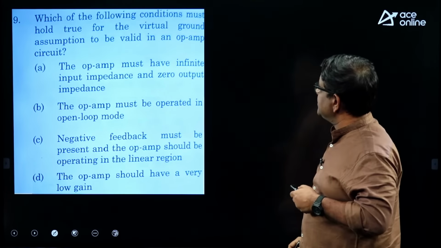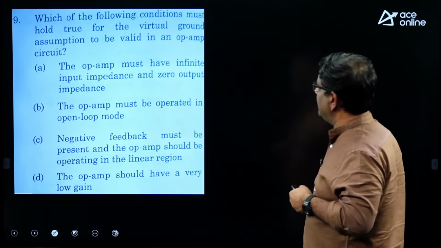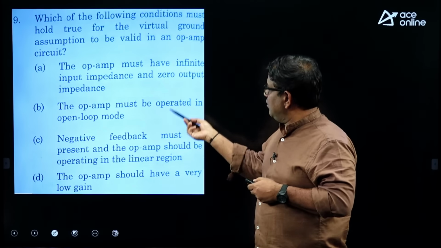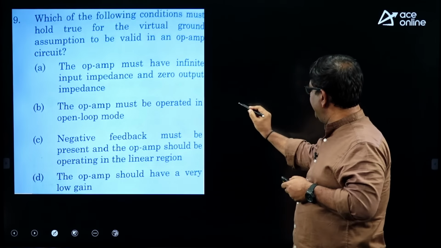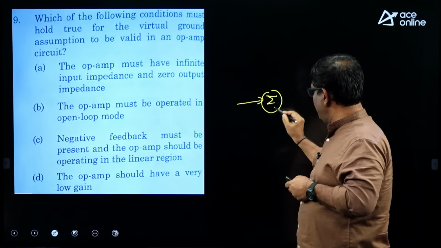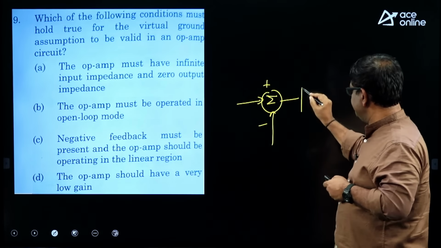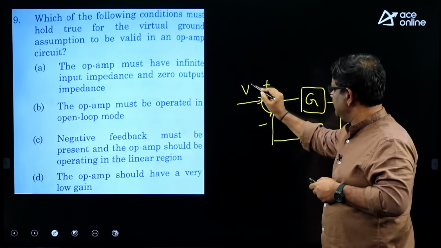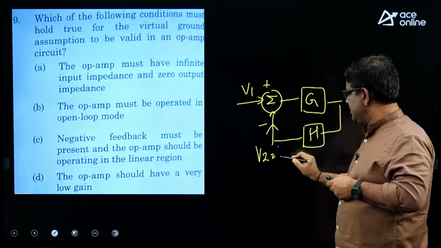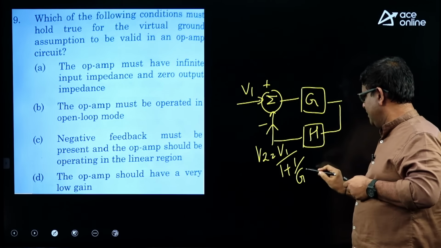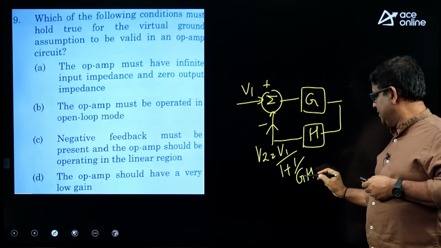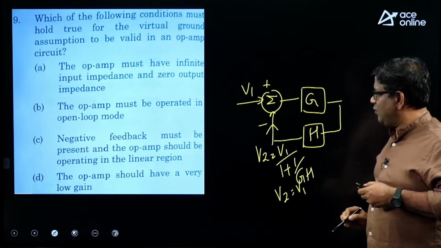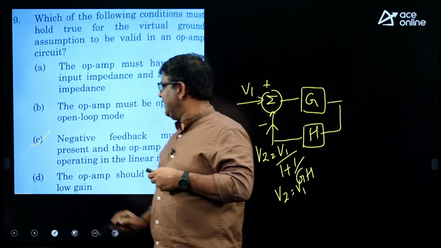Which of the following conditions must hold true for virtual ground assumption to be valid in an op-amp circuit? So, we know virtual short is valid only in negative feedback. For example, if the forward path of any amplifier is G and the feedback path is H. So, what is virtual short? We know that the feedback signal V2 is going to be V1 by 1 plus 1 by GH. So, what happens if the loop gain G is very large? So, 1 by G, suppose it is infinite, V2 converges at V1. So, virtual short is valid only in what feedback? Negative feedback.